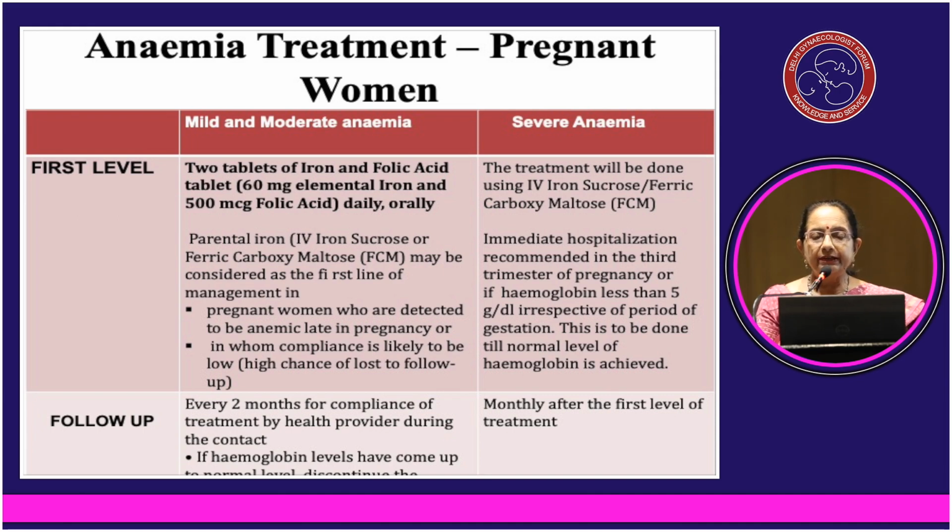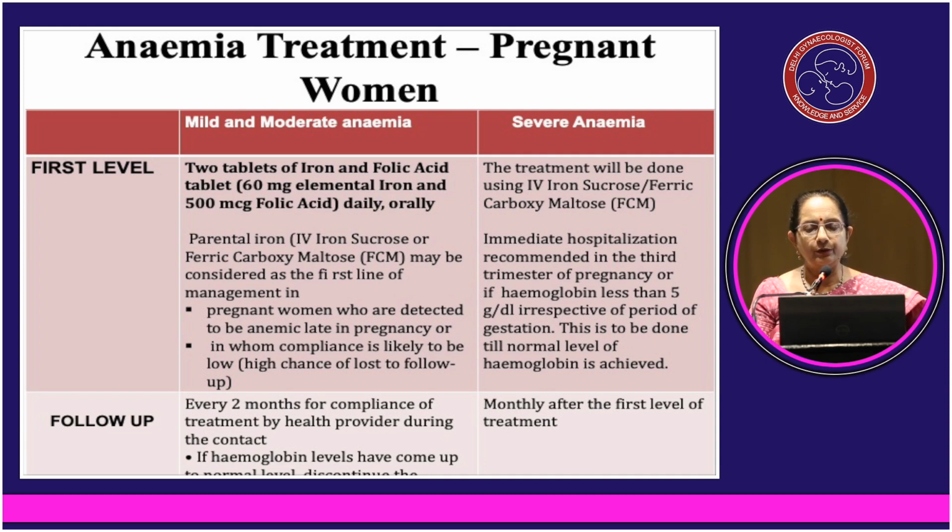Parenteral iron is indicated in the form of iron sucrose or ferric carboxymaltose if the pregnant woman who has been detected to be anemic comes late in pregnancy or in whom compliance is likely to be low. And if she has severe anemia when she visits for the first time, then the treatment will be done using IV iron sucrose